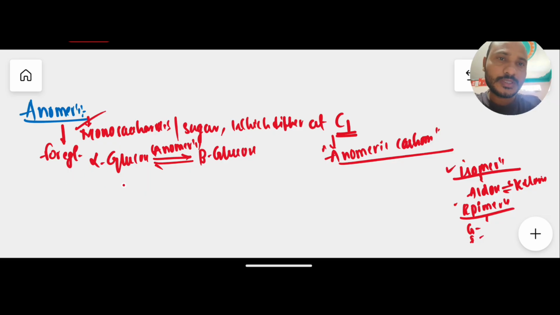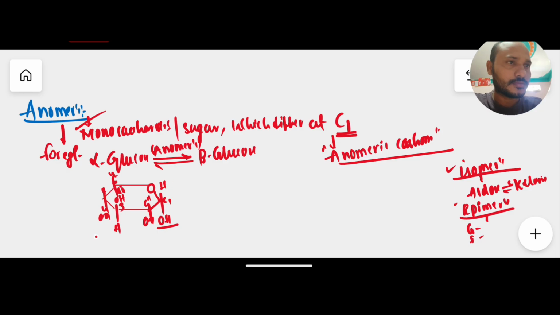For example, if we draw the glucose structure in a pyranose form, like this we have. Here carbon number 1, carbon number 2, carbon number 3, carbon number 4, carbon number 5, carbon number 6. It is a hexose sugar, glucose, right? Here generally carbon number 1 has CH2OH. Same like here OH H, but the third carbon has a change only. It is the structure of glucose.